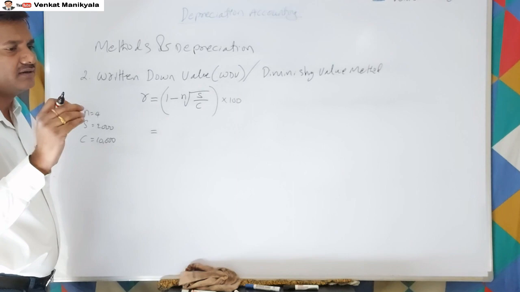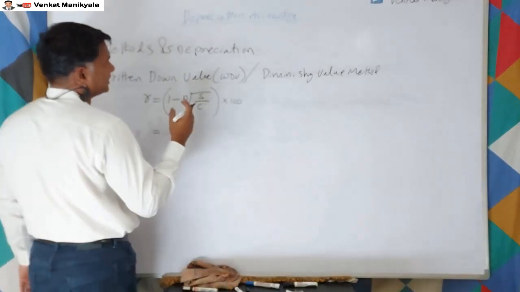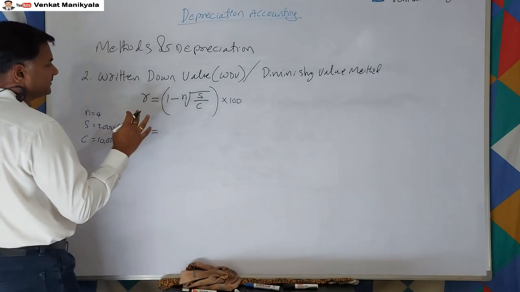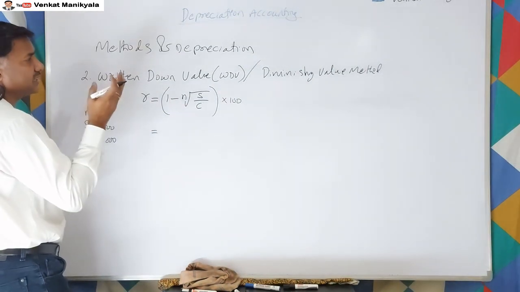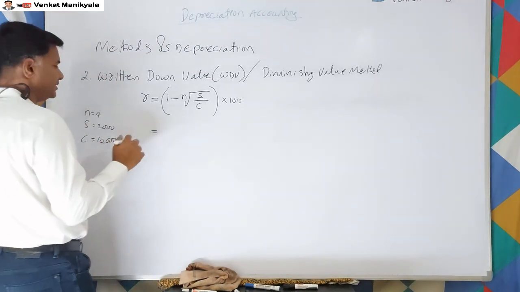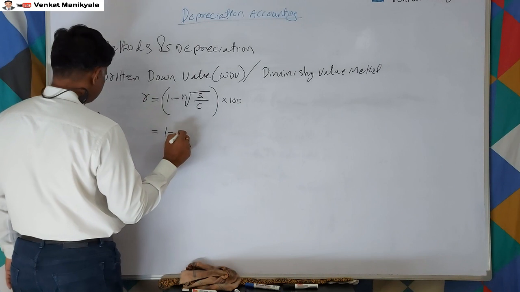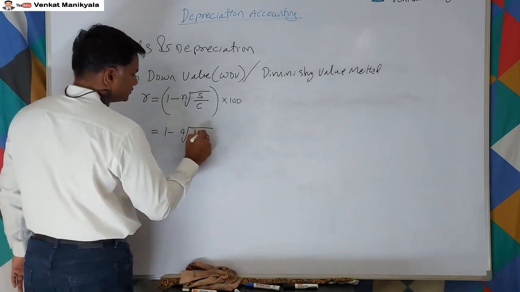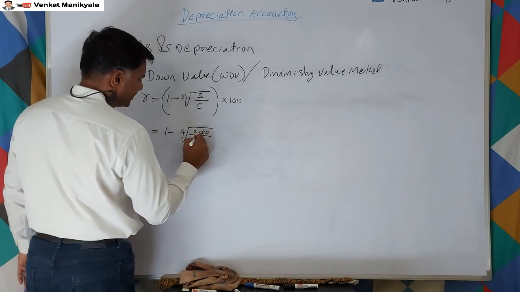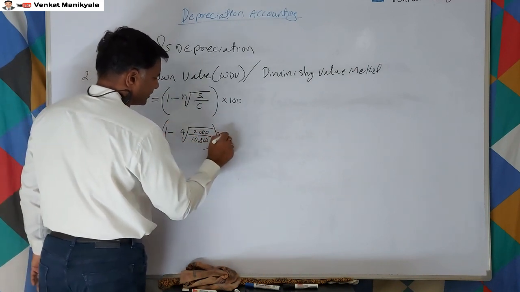We can say the written down value is more as compared to the straight line method, right? So 1 minus the 4th root of 2000 by 10,000, whole multiplied by 100.